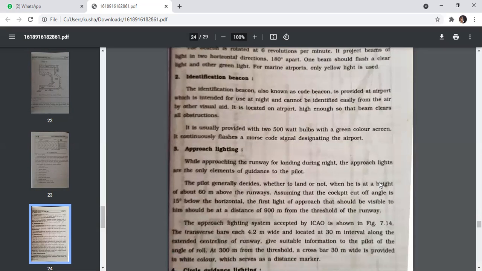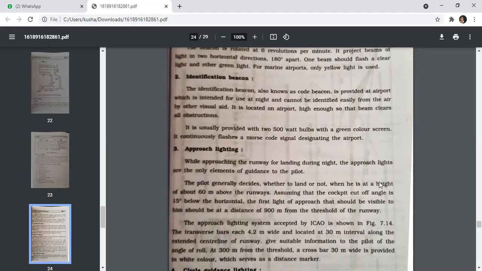Second is the identification beacon. The identification beacon, also known as a code beacon, is provided at airports which are intended for use at night and cannot be identified easily from the air by other visual aids. It is located on the airport high enough so that the beam clears all obstructions. It is usually provided with two 500-watt bulbs with a green color screen. It continuously flashes a Morse code signal designating the airport.